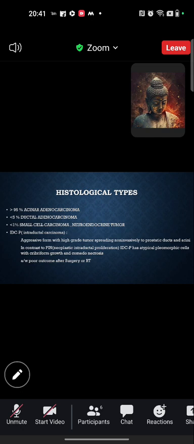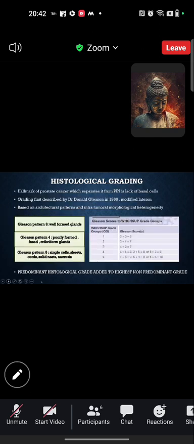So there is another entity, IDCP, which is intraductal carcinoma of the prostate, an aggressive form with high-grade tumor spreading non-invasively to prostatic ducts and acini. In contrast to PIN, which is associated with neoplastic intraductal proliferation, IDCP has atypical pleomorphic cells with cribriform growth and comedonecrosis. So IDCP histology is associated with poor outcome even after surgery or radical RT.